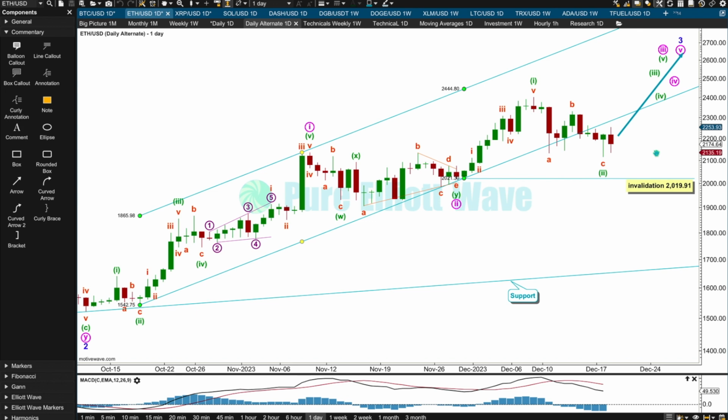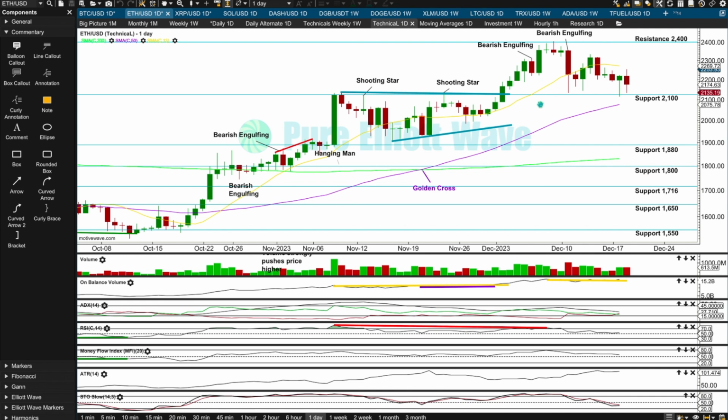It just doesn't have the right look now. At the daily time frame for Ethereum, we had a small ascending triangle with really strong resistance at 2,100. Price broke above, tested resistance at 2,400, and has come for a back test of support 1, 2, 3, now 4 times, and support at 2,100 is holding.